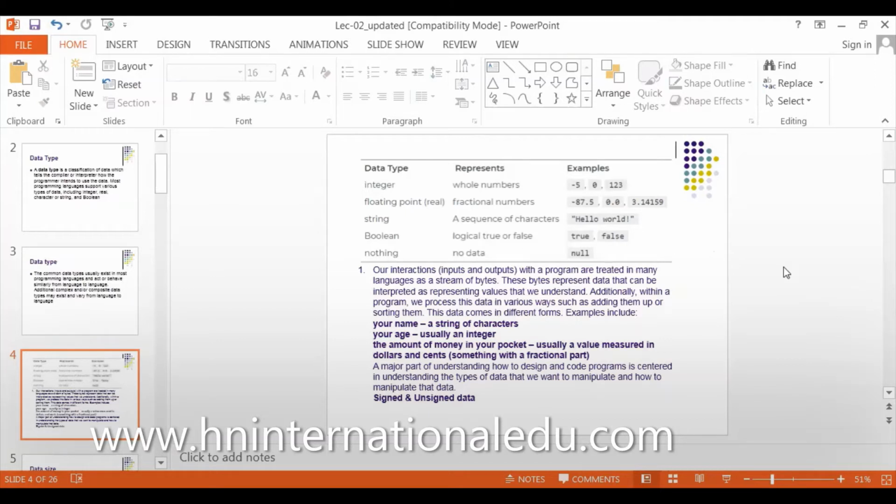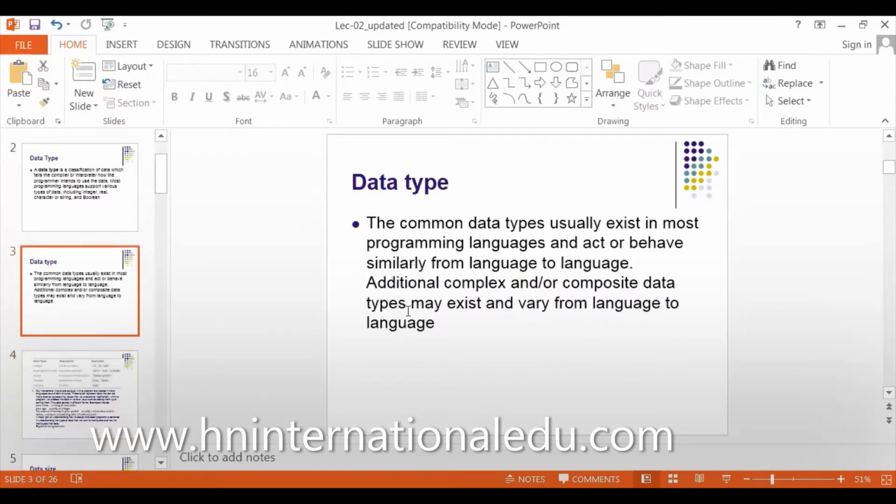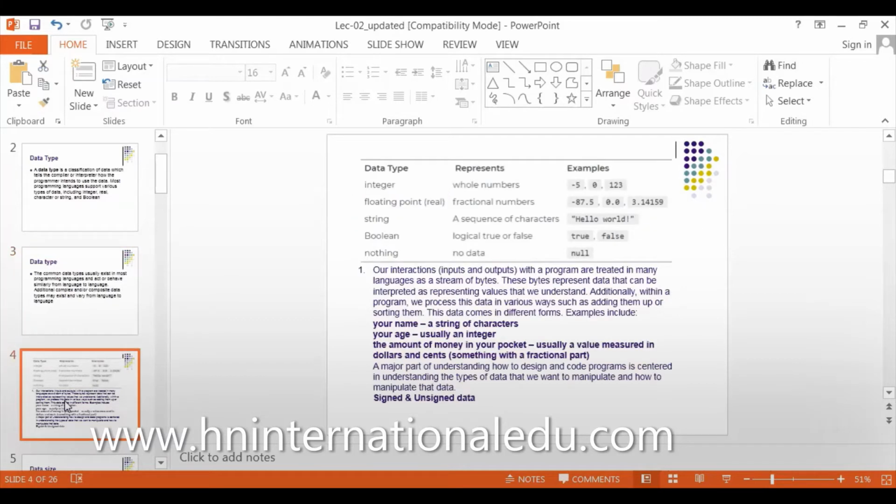Is there a character data type, as in the earlier slide? Yes, in the other slide there is character, which is actually the string. Very good question. Character is, for Najwa, if you write simply N, it's a character.